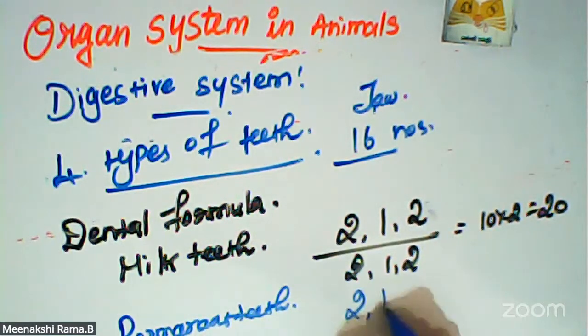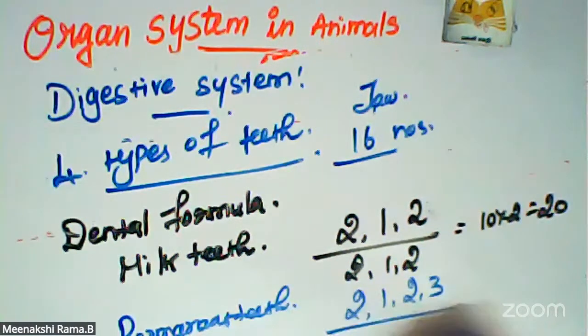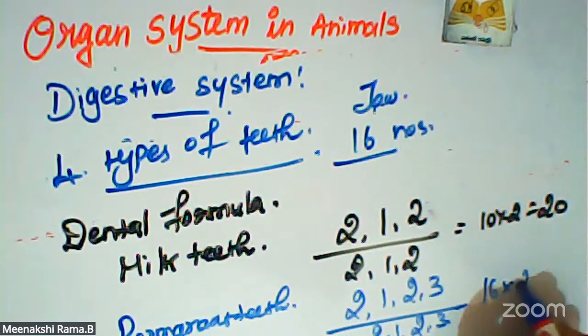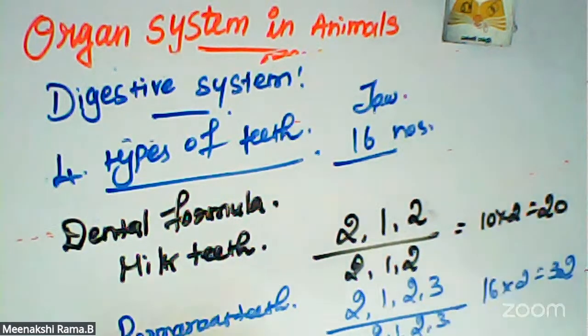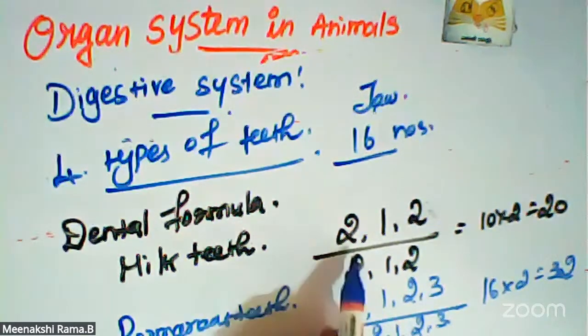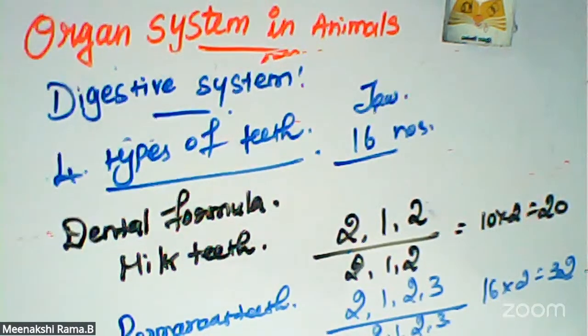Permanent teeth formula is 2, 1, 2, 3, that is 16 into 2, which is 32. Each of the upper and lower jaws contains incisor, canine, premolar and molar, each in that number formation. So this is known as the dental formula. This is for milk teeth, and this is the dental formula for permanent teeth.